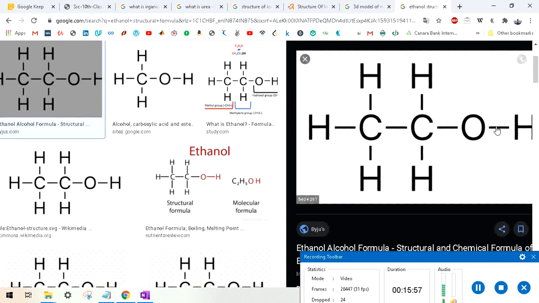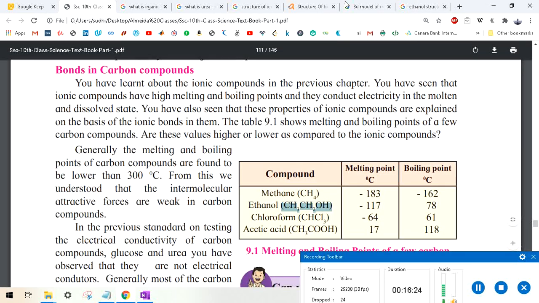And this oxygen has two bonds, one with the carbon, one with the hydrogen. So the important thing to understand here is that a carbon will always make four bonds, a hydrogen will always make one bond, and oxygen will always make a double bond. Okay, so this is how to represent ethanol structurally on paper.